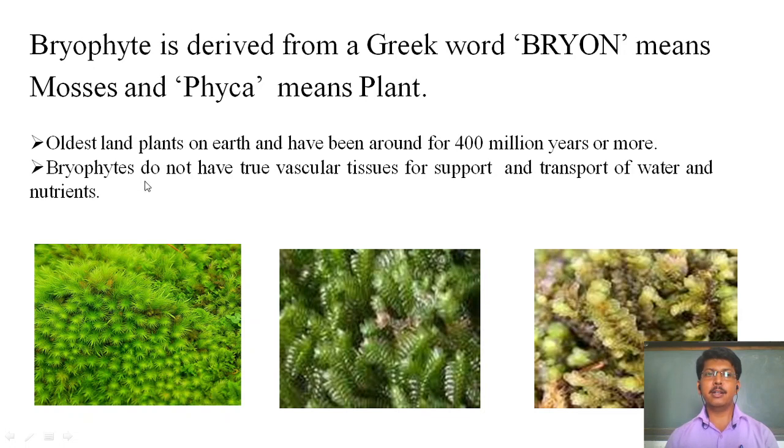Bryophyta do not have any true vascular bundle, the same vascular bundle present inside the pteridophytes, gymnosperms and angiosperms. Vascular tissues are completely absent in the bryophyta members.